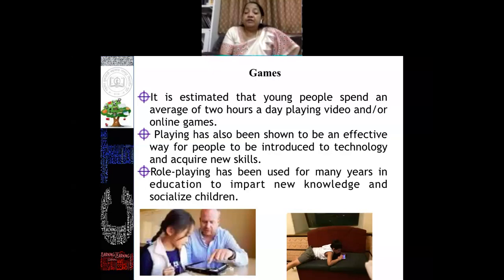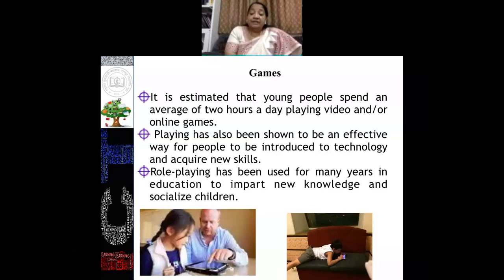Playing has been shown to be an effective way for people to be introduced to technology and acquire new skills. Role playing, for so many years we have been playing. Role playing is one of the tools which we have used for many years in education to impart new knowledge and socialize children. Drama and all these are like the role playing module.